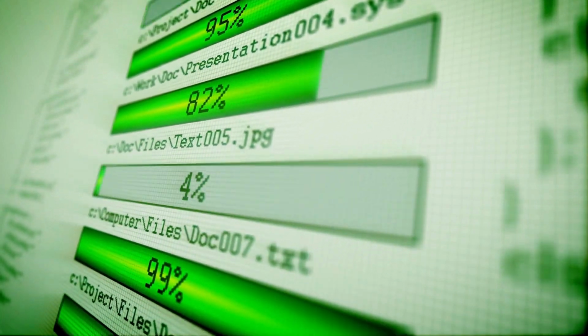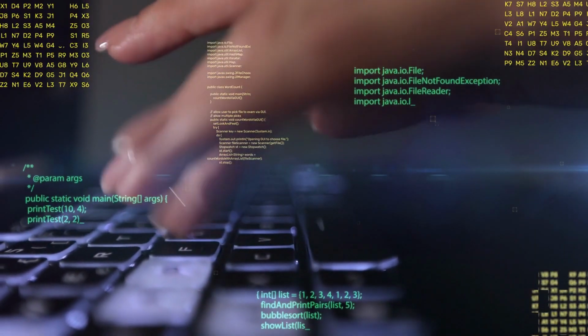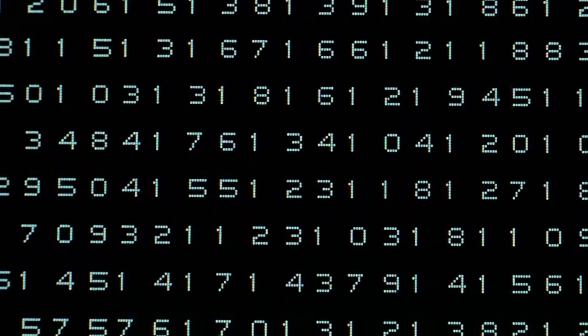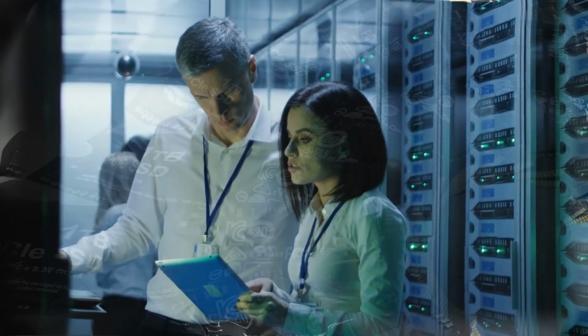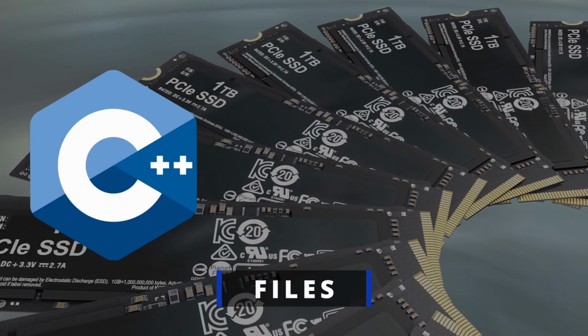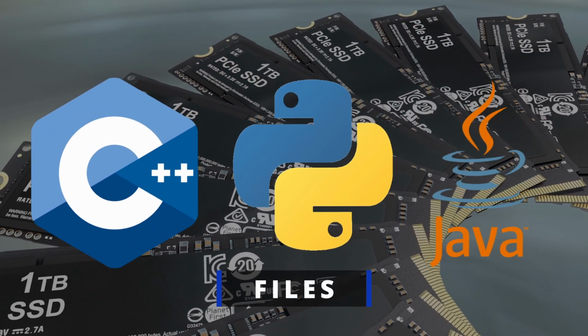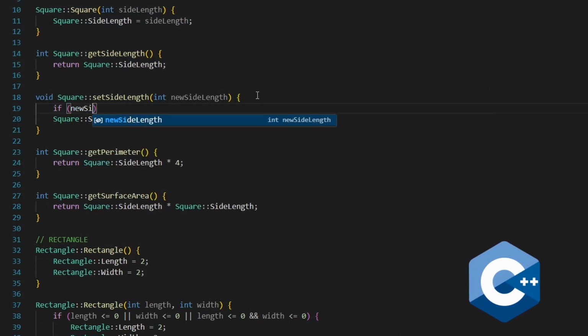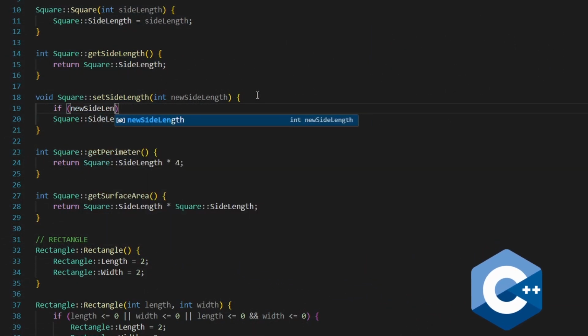When you work with data in your application, you want to look for ways to store this data permanently, because once the application is off, the data is gone, because it's not stored somewhere permanent. One of many ways to permanently store data is using files. In any programming language, you create and open files to store data inside it. In C++, we will take a look at how we can store data inside a text file.